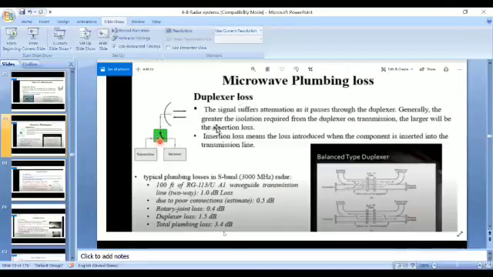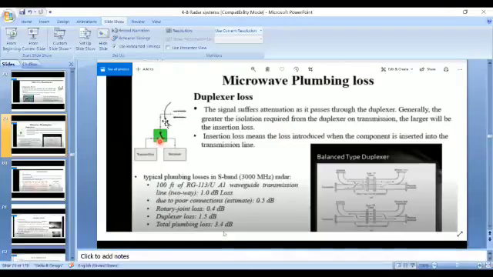The signal suffers attenuation as it passes through the duplexer. Generally, the greater the isolation required from the duplexer between transmission and reception, the larger will be the insertion loss. Insertion loss means loss introduced when a component is inserted into the transmission line. Why does this insertion loss occur?